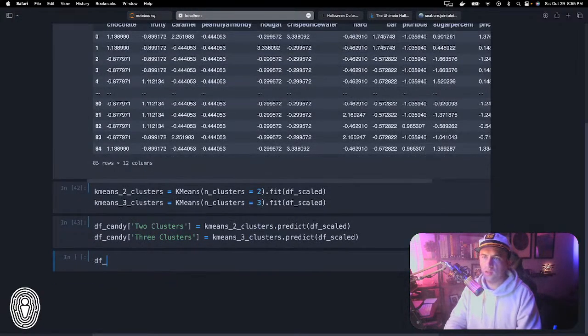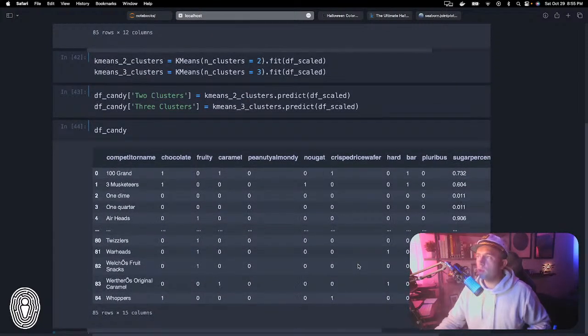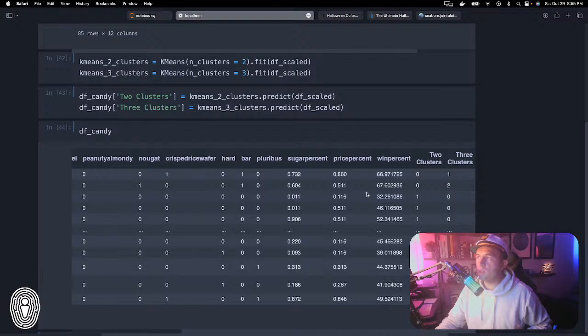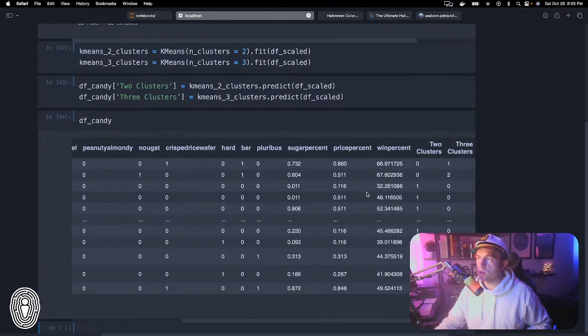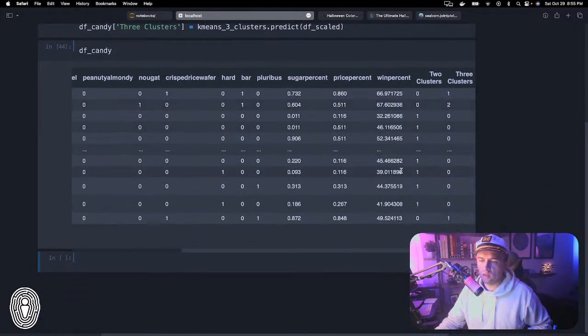All right, so now let's look at this df_candy. If we come over to our leftmost column, you can see that we have our clusters here. Our clusters start at the index value of 0. So obviously the 2-cluster ones only have 0s and 1s, whereas the 3-cluster ones have 0, 1, and 2.